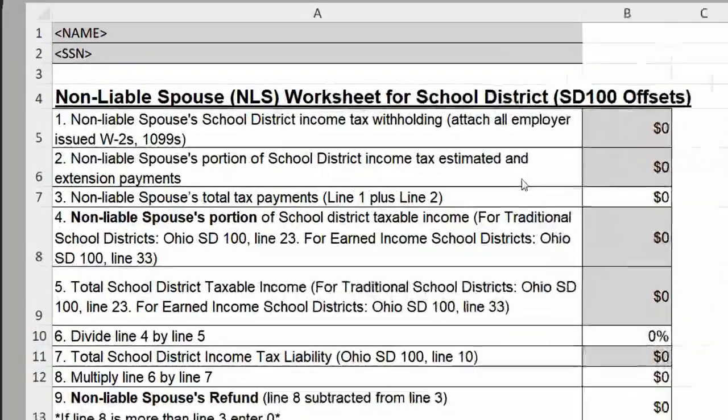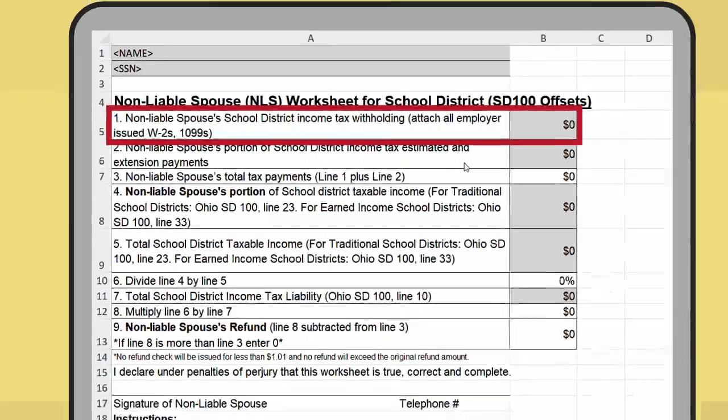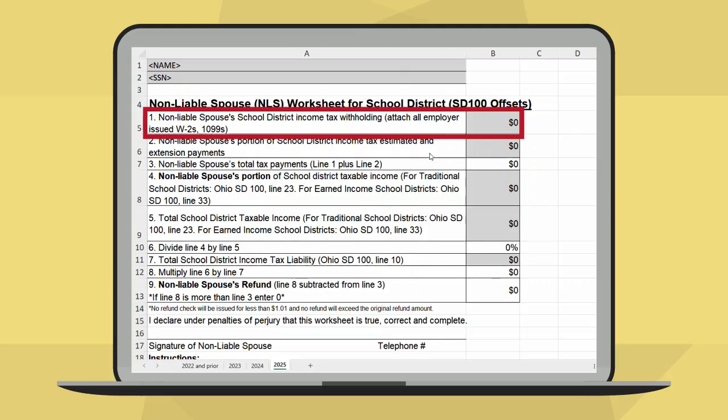Let's begin with line 1. Here, you will enter the non-liable spouse's portion of the school district tax withholding. This information will be available on your W-2s in either box 14 or box 19. You will need to attach all employer-issued W-2s.